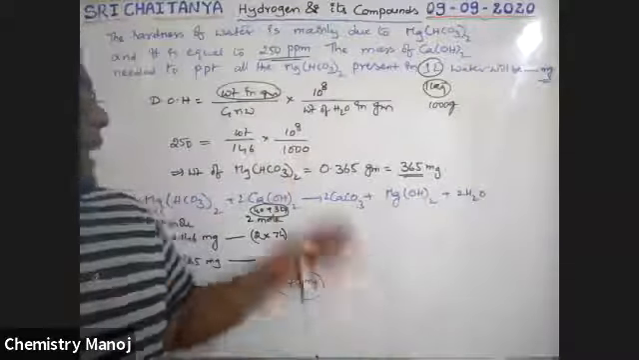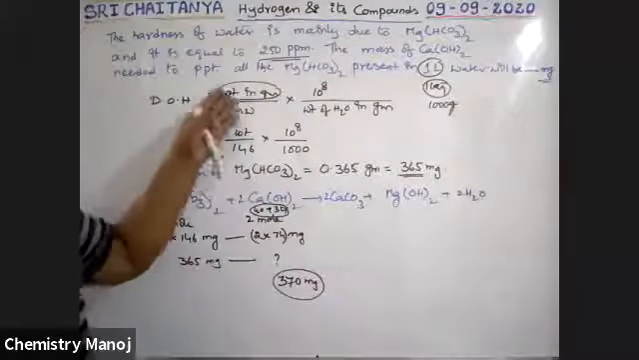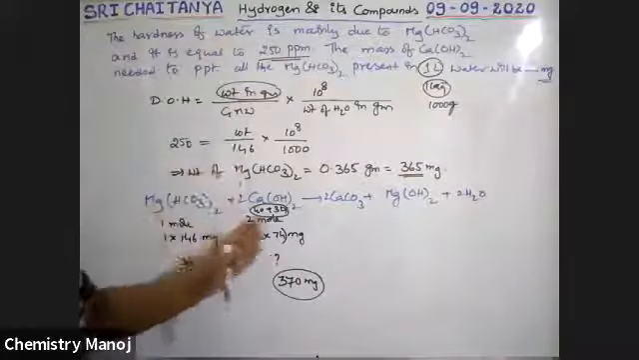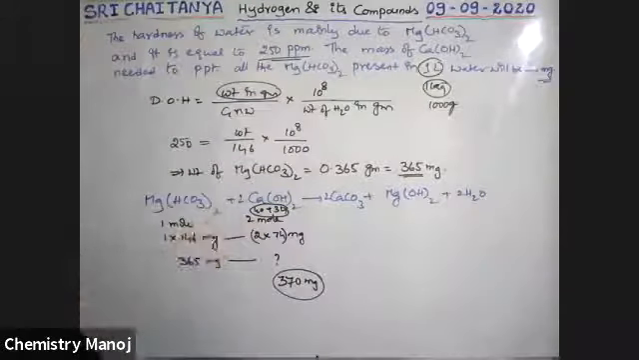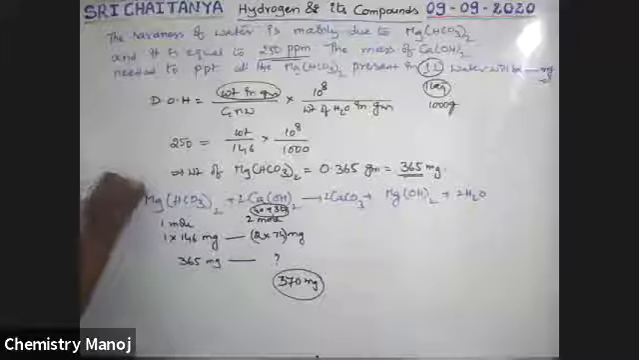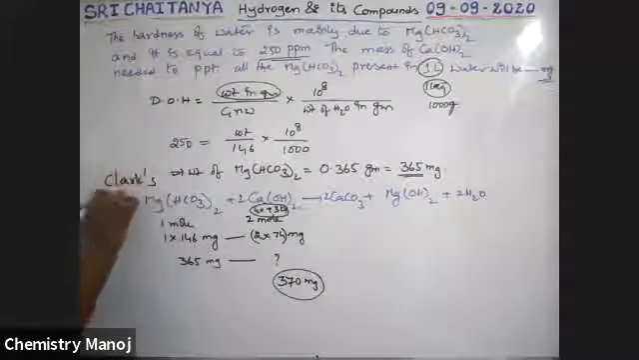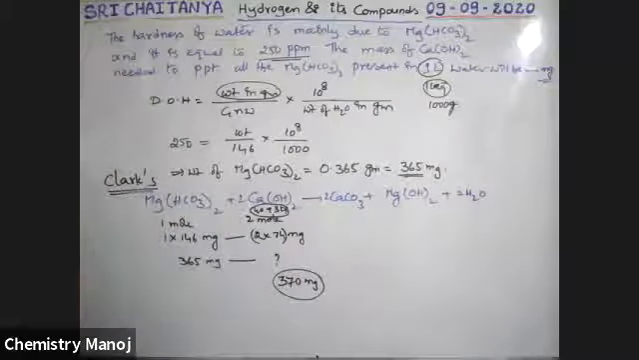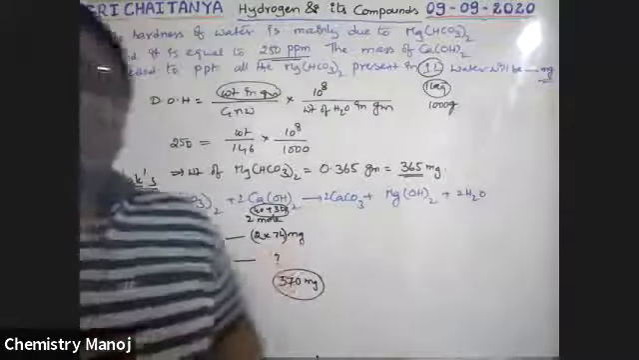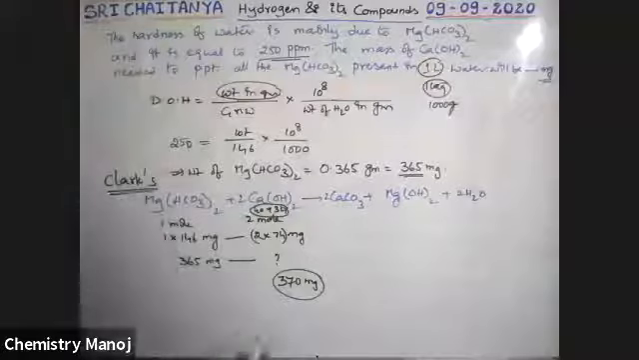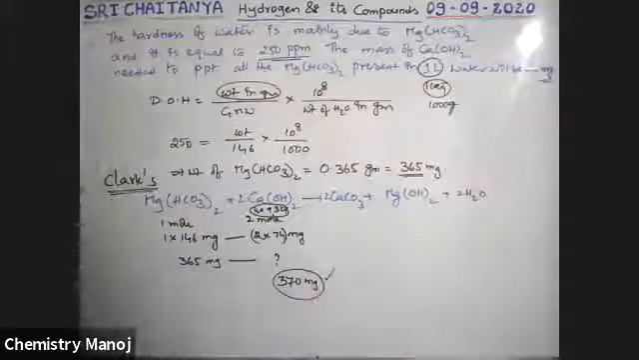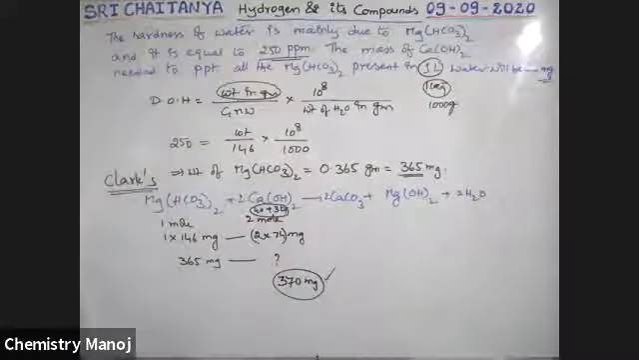First of all, I am calculating how much magnesium bicarbonate is there. By using this equation, I want to calculate how much calcium hydroxide is required. So this is the Clark's method equation, boys. By using this Clark's method equation, we calculate with stoichiometric calculation. Yes, 370 milligrams. The answer is 370. Very, very important.